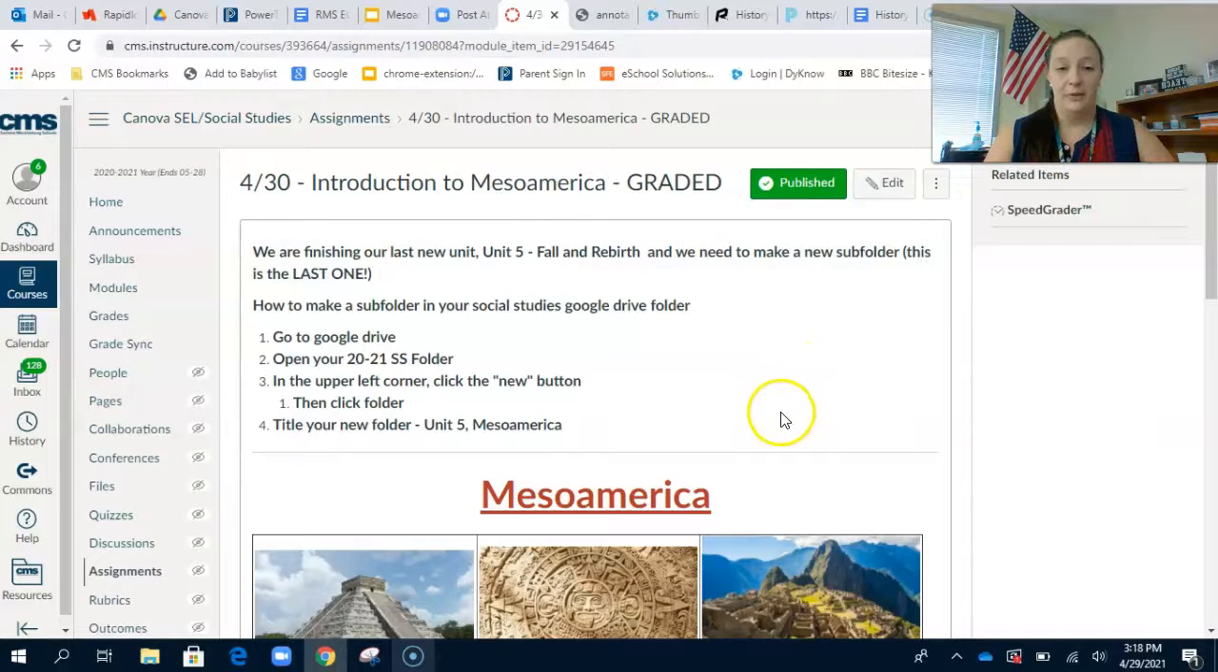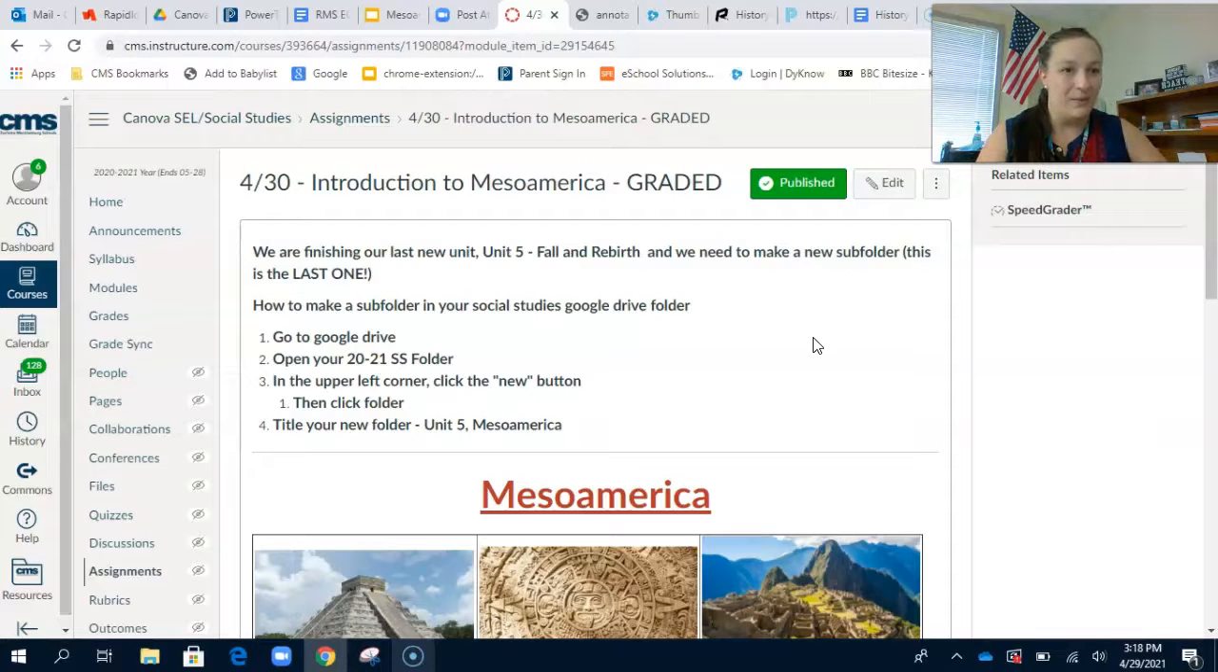In your Unit 5 folder, you're going to make a subfolder. You're going to go to Google Drive, open up your 2021 Social Studies folder, and then in the left corner, click the New button, then click Folder, and title your new folder Unit 5 Mesoamerica.